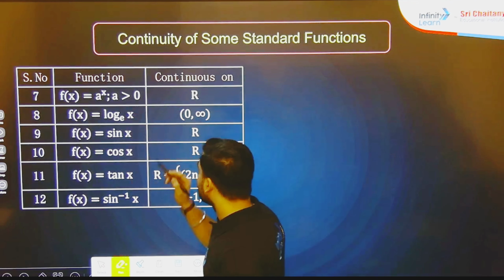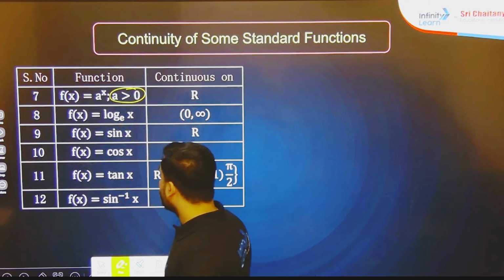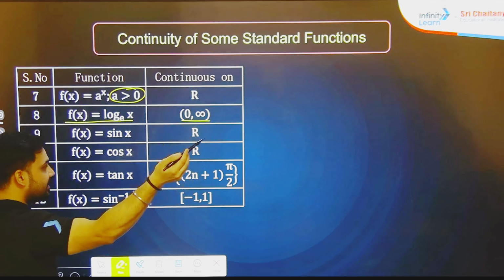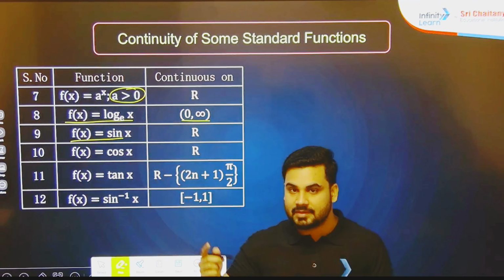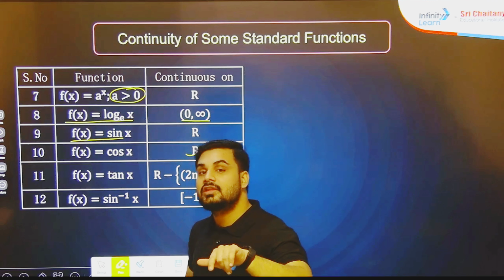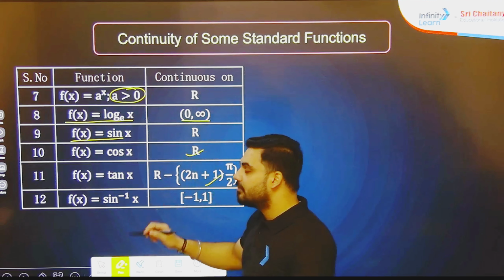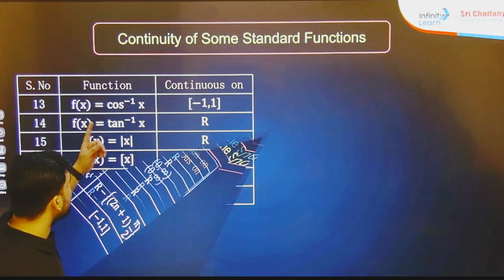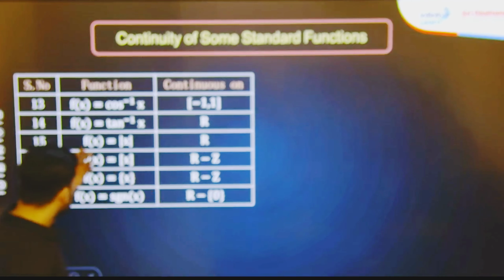So that's the reason we have written a is greater than 0. Now let's see log x. We know that it is continuous on 0 to infinity, excluding 0 and infinity. Sin x, we all know, is continuous on all the real numbers. Definitely for cos x also, all the real numbers. For tan x, all except the odd multiples of pi by 2, we are not going to include them. And for sin inverse x, -1 to 1. Similarly for cos inverse x, -1 to 1, and tan inverse x, all the real numbers.